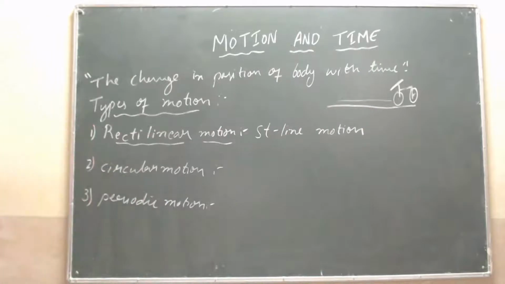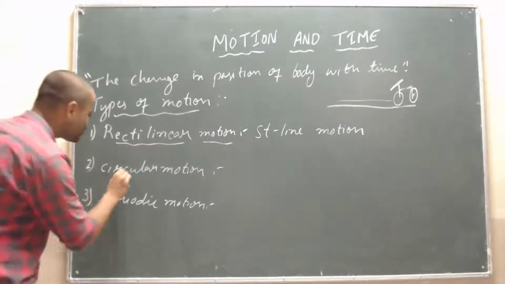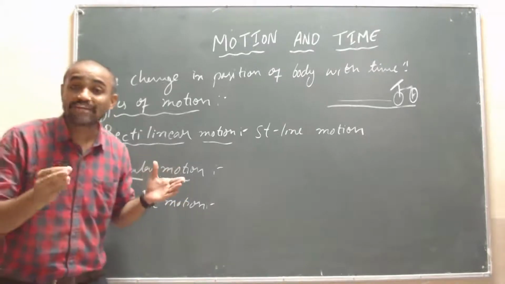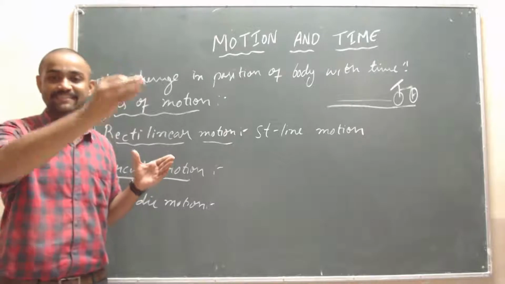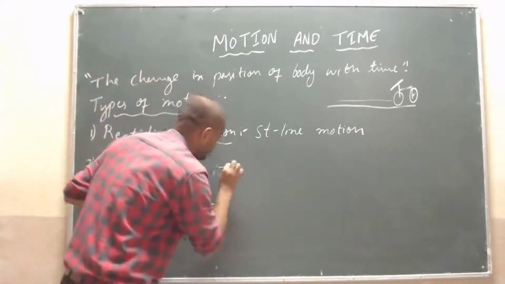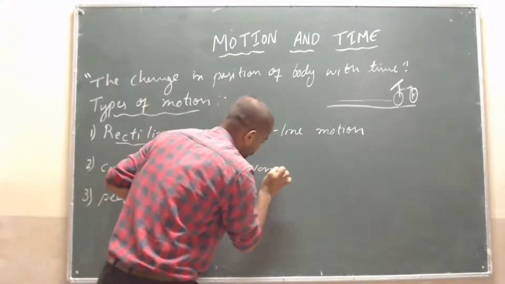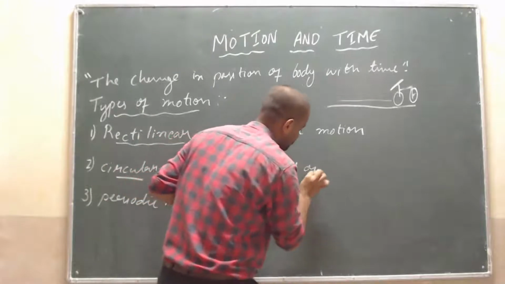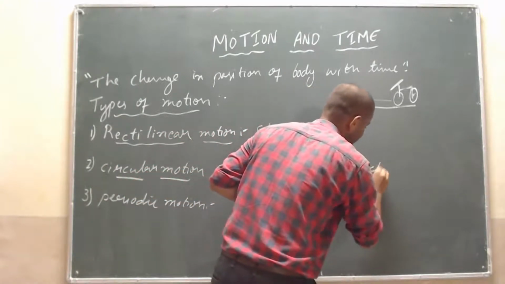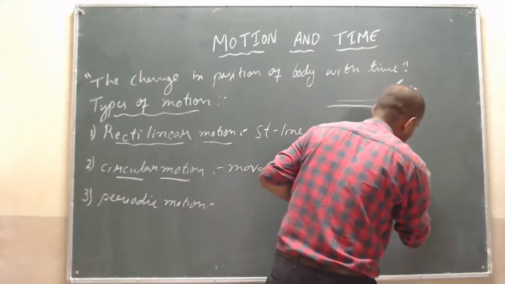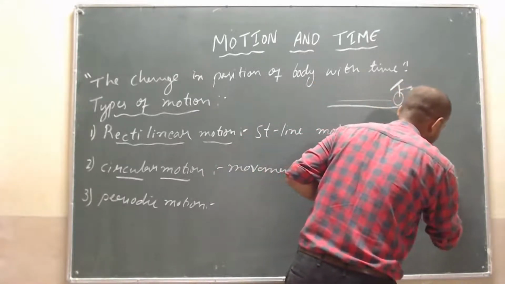And the second one we have is circular motion. What is circular motion? The movement of an object along a circular path.